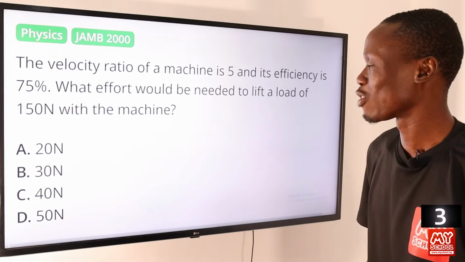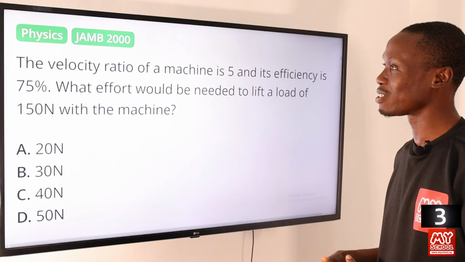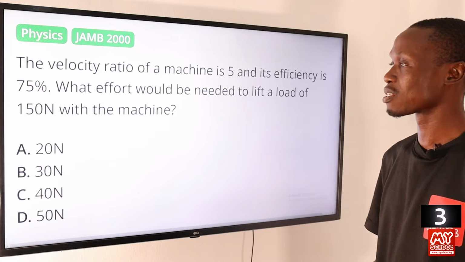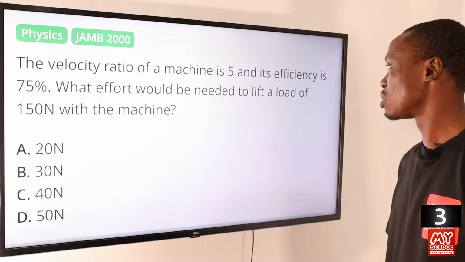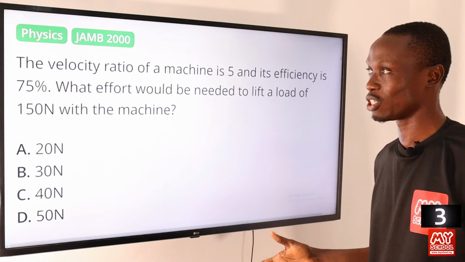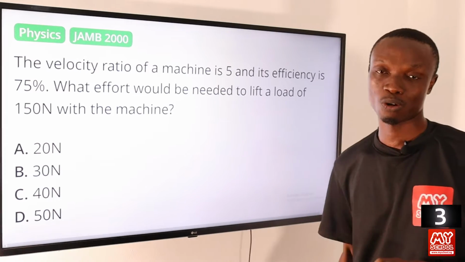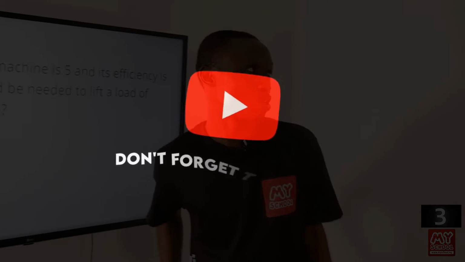Question 3. The velocity ratio of a machine is 5 and its efficiency is 75%. What effort will be needed to lift a load of 150 Newton with the machine? Okay, so this involves a calculation. So let's move over to the board to provide answer to this question.